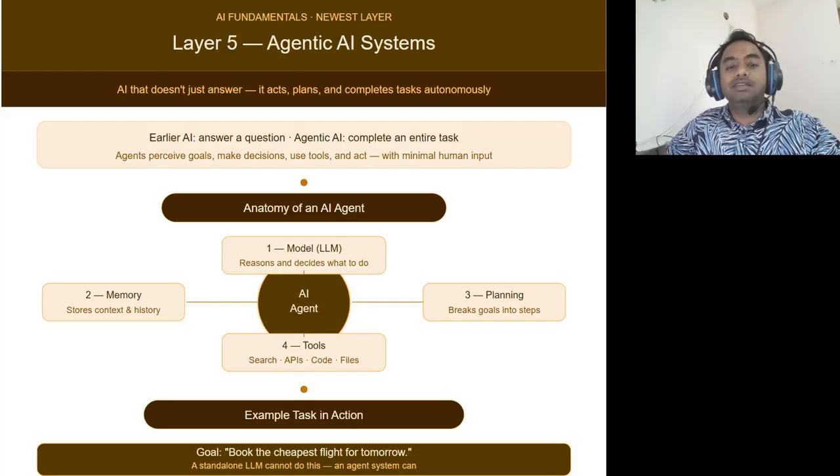Now, the fifth layer is agentic AI systems, which is the newest layer. The newest evolution in AI is agentic systems. Instead of just answering questions, AI can now complete tasks autonomously. These are called AI agents. And agents typically include, first, a model, which is often an LLM. Second is memory. Third is planning capability. And fourth is tools. Example task: book the cheapest flight for tomorrow.